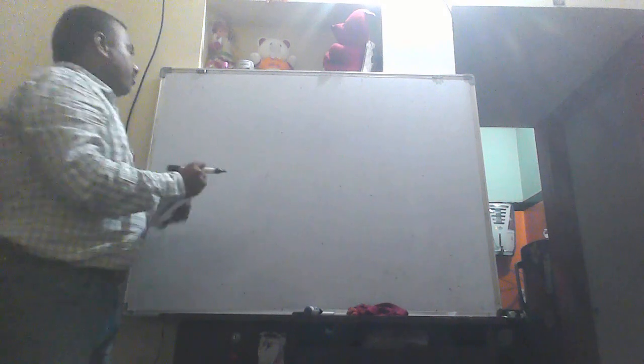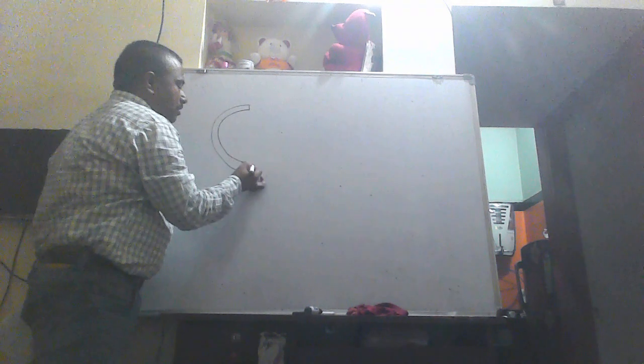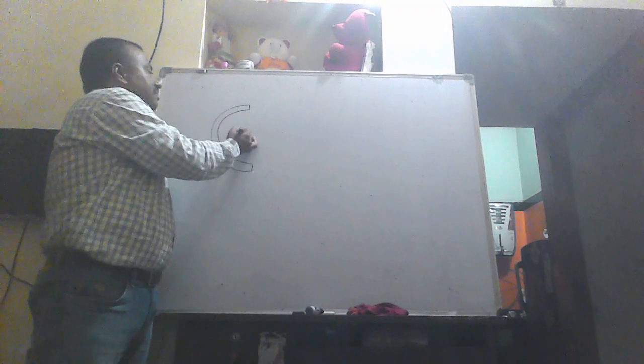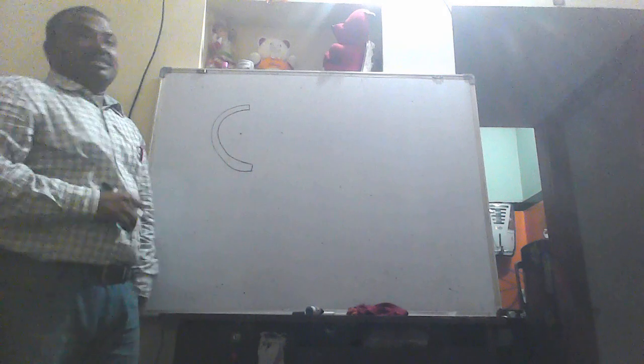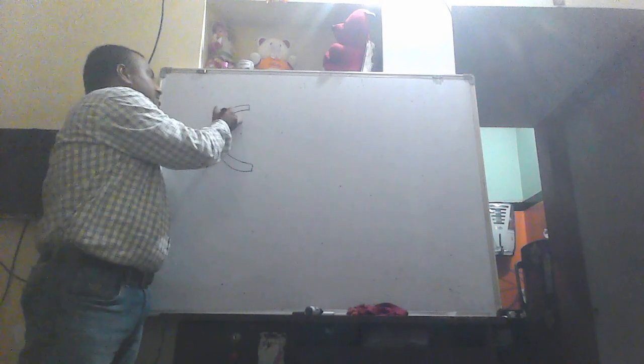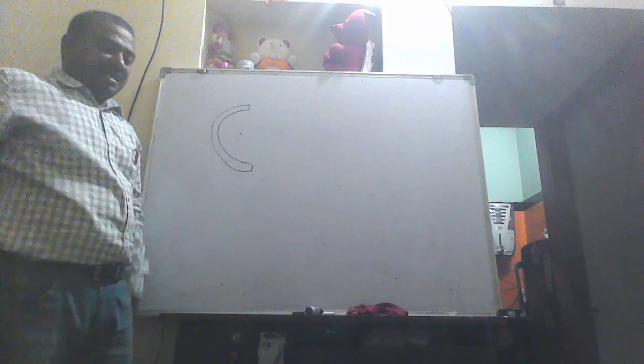There are a few cases. Say you take a semicircular object like this. Where may the center of mass be? If there is a uniform distribution of mass, its center of mass may be its geometric center. It does not lie on this body. It is outside the body. So there is a chance like this.